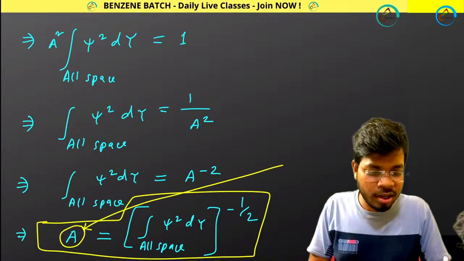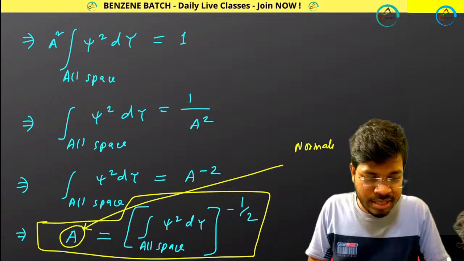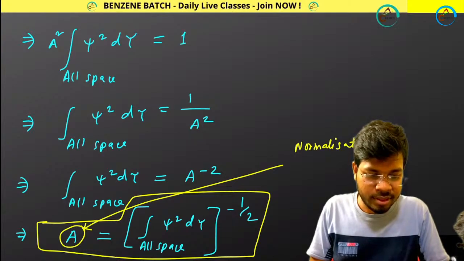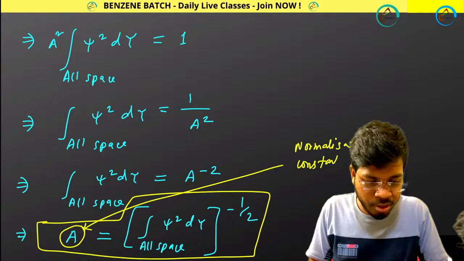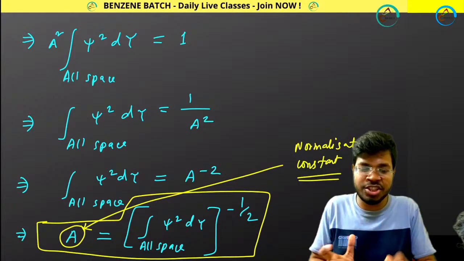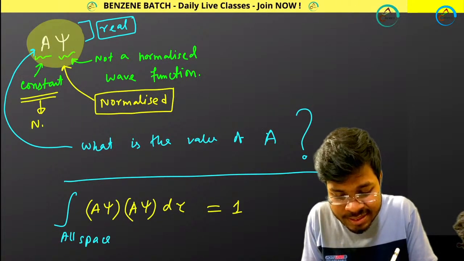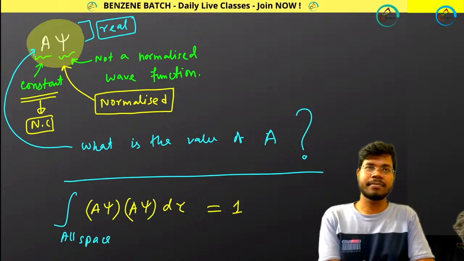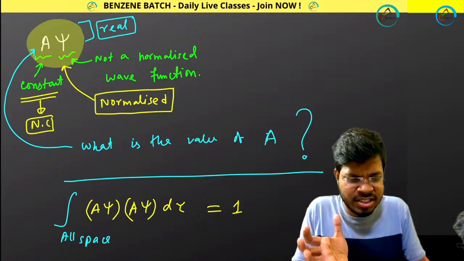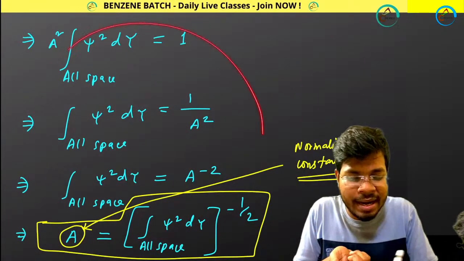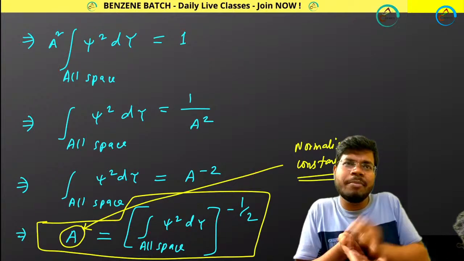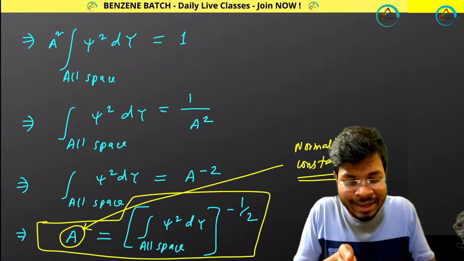This a is called the normalization constant. Okay, this a is called normalization constant. That means this a is a constant that is actually called NC, normalization constant. Now I am just giving you a brief idea regarding this normalization constant. Now let me solve a real problem, then it would be better.